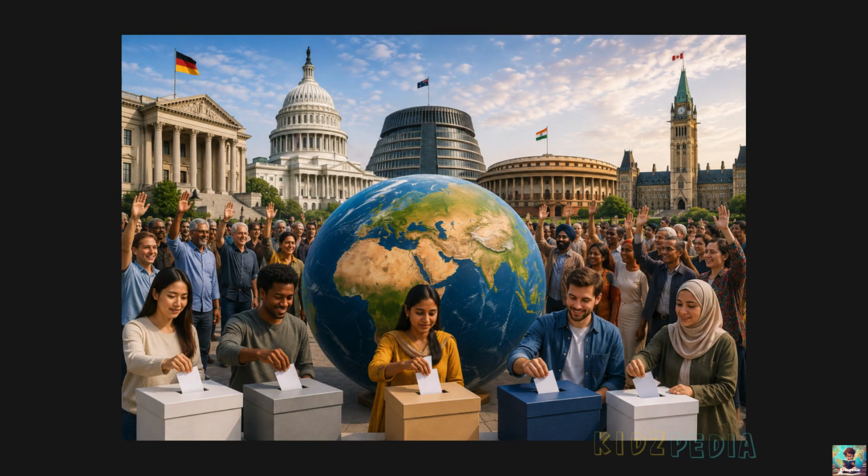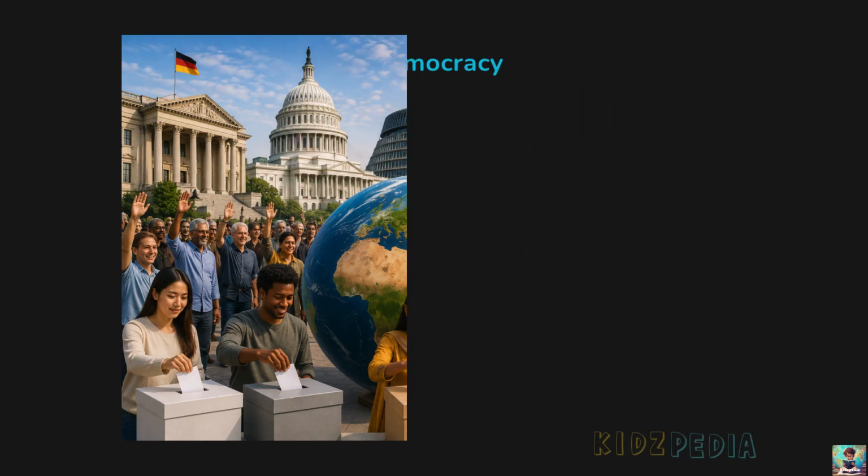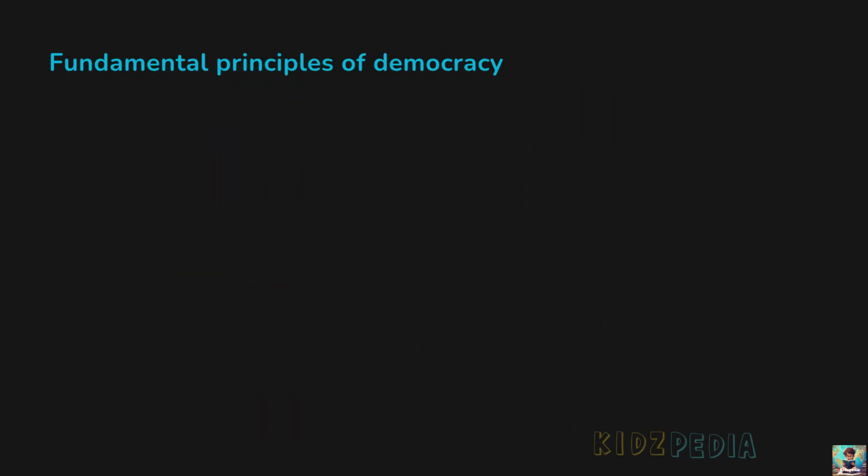So today, democracy is the most common form of government in many countries around the world. However, not all democracies work in exactly the same way. Different countries have different kinds of democratic governments depending on their history, laws and constitution. Even though there are differences, all democracies follow some basic principles. These principles make sure that people have a voice in the government and that the government works for the welfare of the people. In the next sections, we will learn about these different types of democratic governments and the common principles they all share.